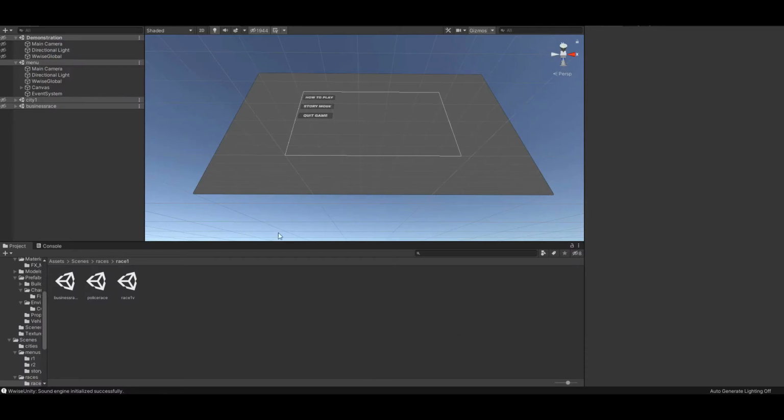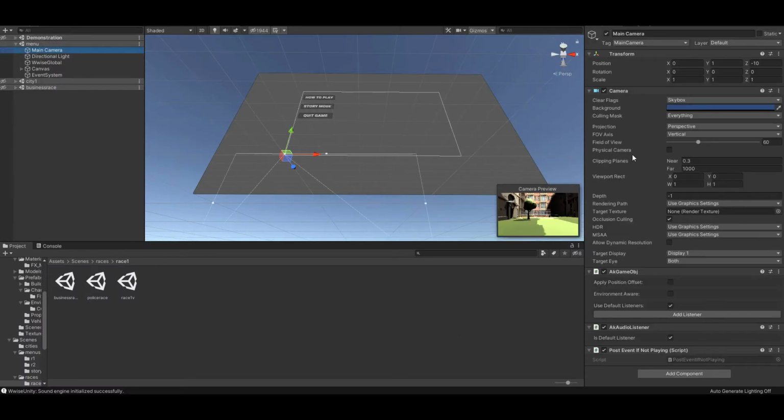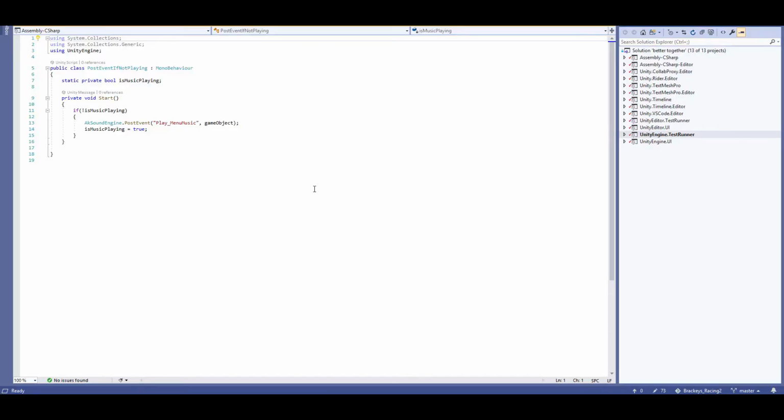Now in Unity, we're starting in the main menu. On the main camera, there is a post event if not playing script. This is where we post the event to start the main menu music. However, we only want the music to play the first time that this menu is opened, otherwise there is a possibility of this music being played again and stacking on top of the first iteration of the music.